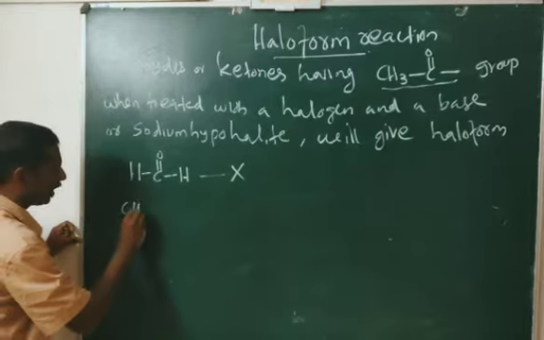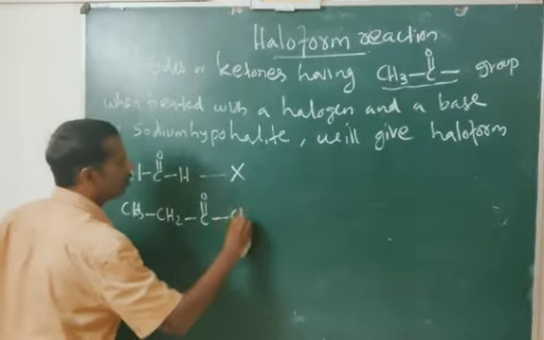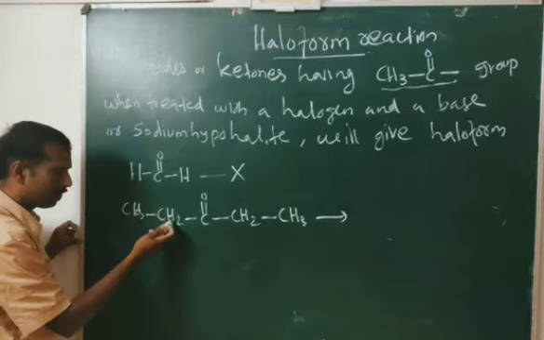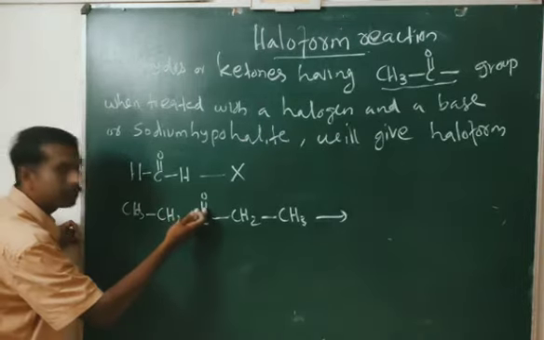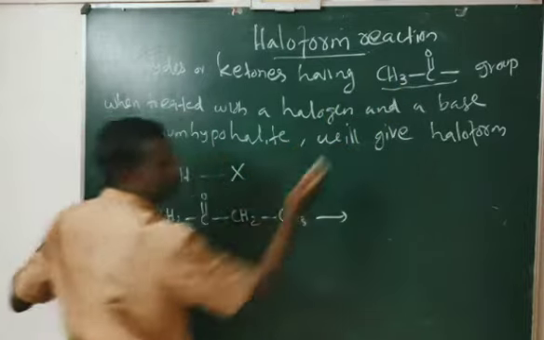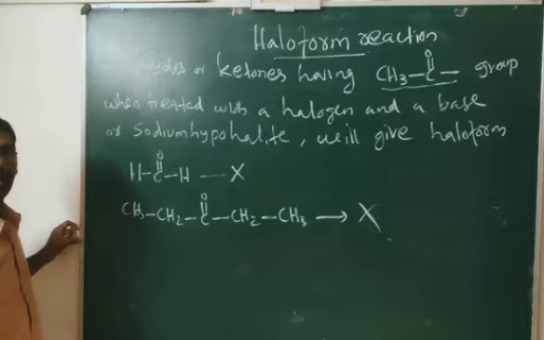Another example: CH3CH2COCH2CH3. Does it contain a CH3CO group? No. Here, what type of group is present? A CH2CO group, here also a CH2CO group, not a CH3CO group. So this will also not give haloform reaction.